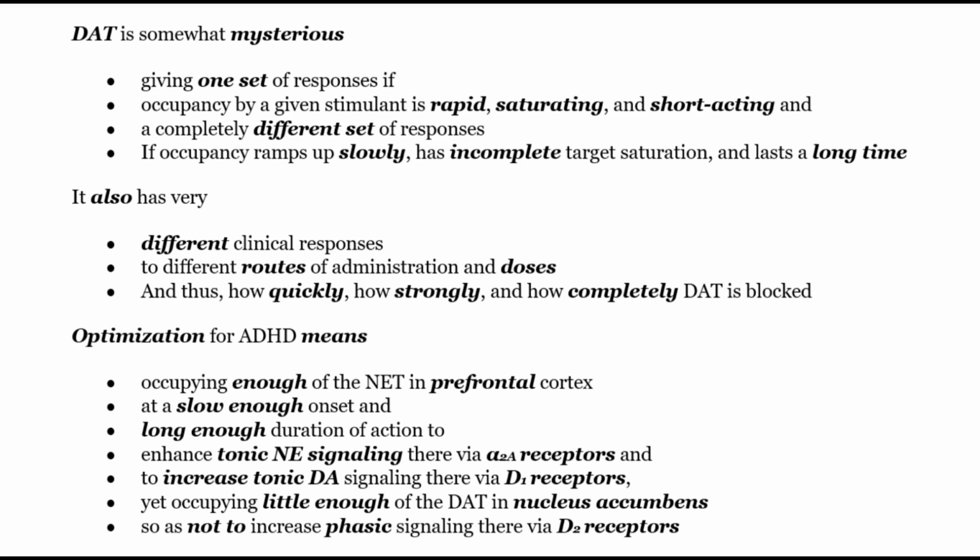Optimization of ADHD means occupying enough of NET in prefrontal cortex at a slow enough onset and long enough duration of action to enhance tonic NE signaling via alpha-2A receptors, and to increase tonic DA signaling via D1 receptors, yet occupying little enough of the DAT in nucleus accumbens so as not to increase phasic signaling via D2 receptors.